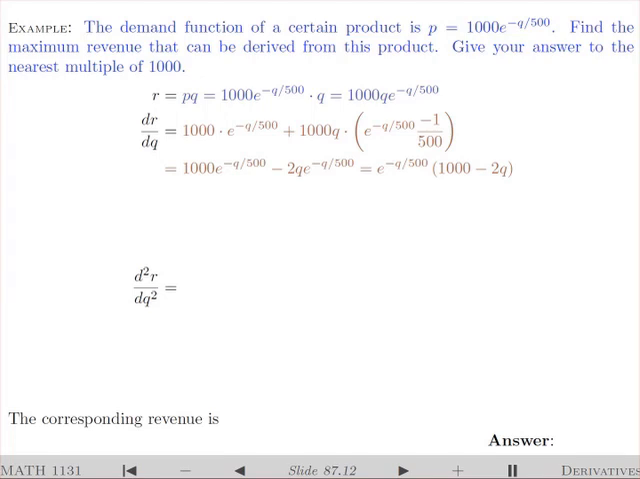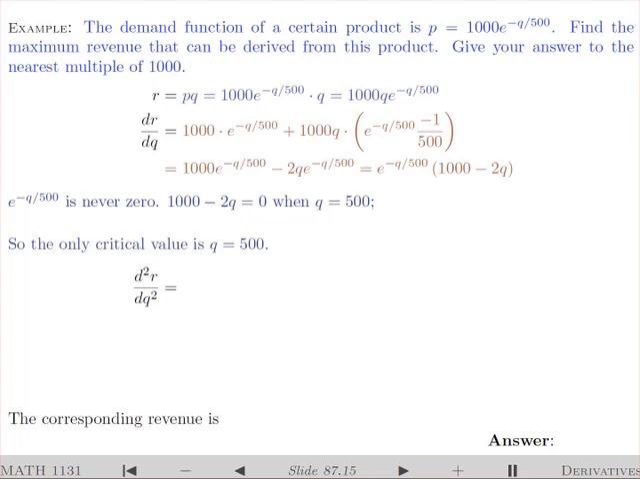Exponentials can never be 0, which means the only critical value occurs when 1000 minus 2Q is 0. If I solve for Q from that, I will get Q equals 500. So there is just one critical value, namely 500. We really don't know how to find limits of exponential functions at infinity. So we will have to just use the second derivative test.